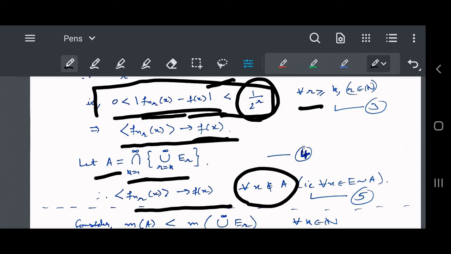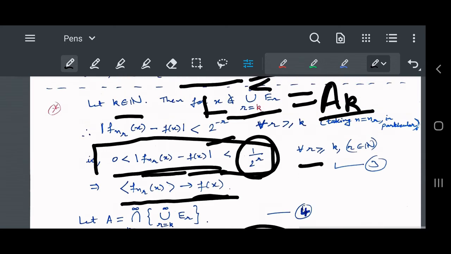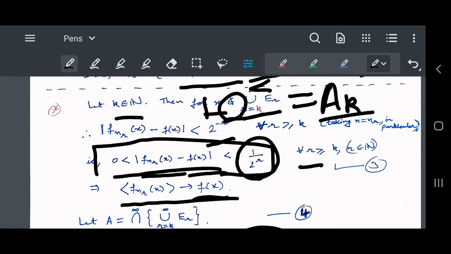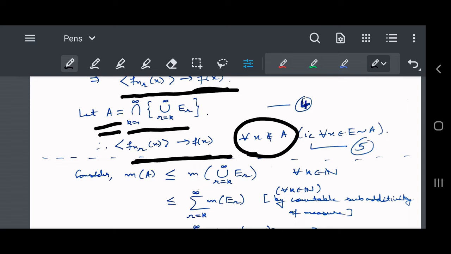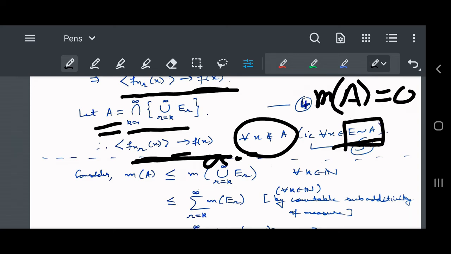And we are saying that the convergence is there outside A, because we are considering all the points which are not there. So over the complement of the set A the convergence is there.